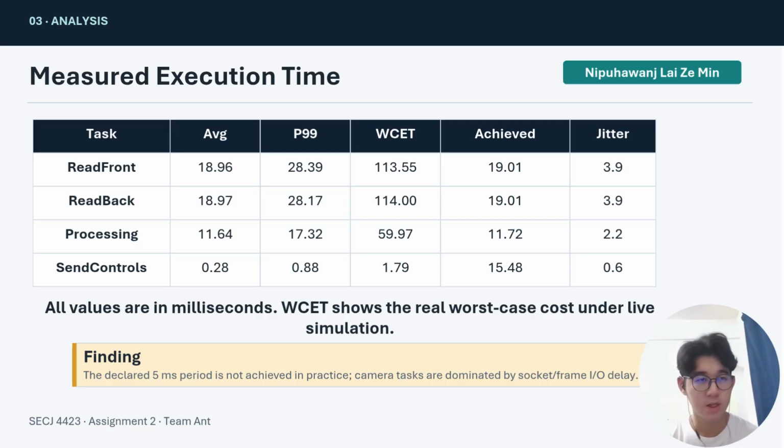Now we move on to the timing analysis. This table shows the measured execution time from a 30-second live capture. The values are in milliseconds.